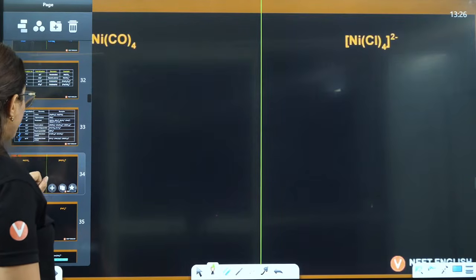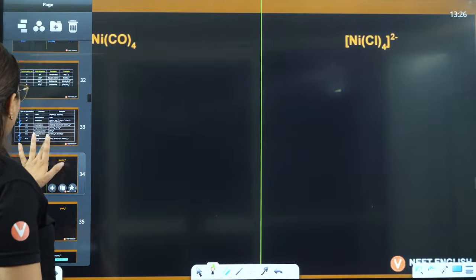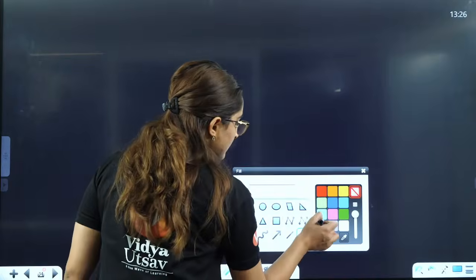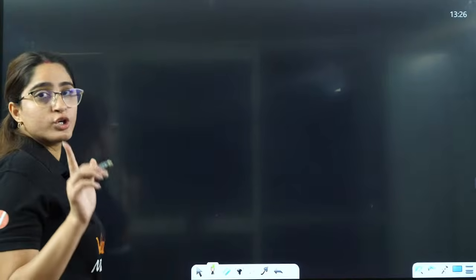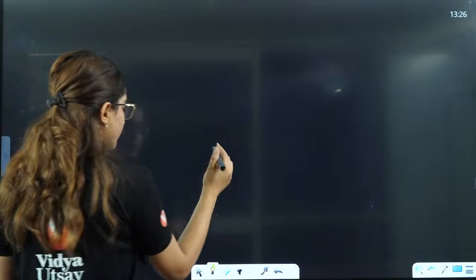I'll just take one extra page here for that. If you don't know the electronic configuration of 3d elements, an already messed up situation will be there, right? So the electronic configuration should be on your fingertips. So I'm writing it in a very simple way here.